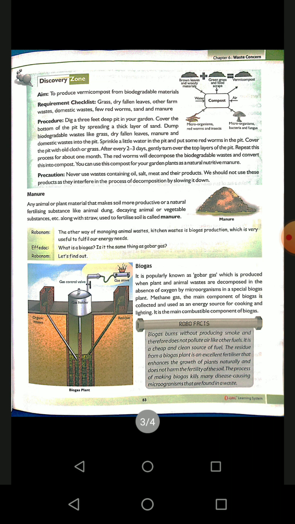And the residue left after the production of biogas can be used as manure because it has a rich amount of plant nutrients which are beneficial for plants, like nitrogen, phosphorus and potassium. The residue left in the biogas plant can be used as a fertilizer in the crops because it is rich in nutrients which are helpful in the growth of plants.